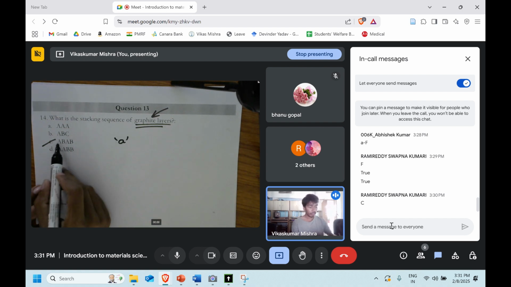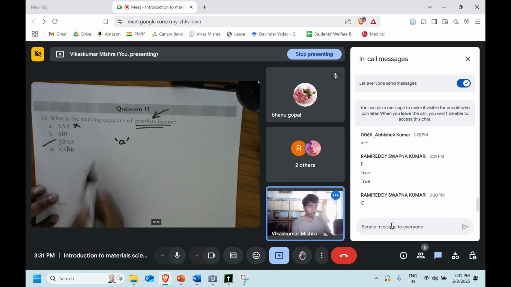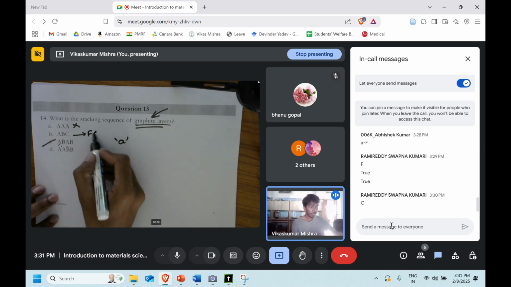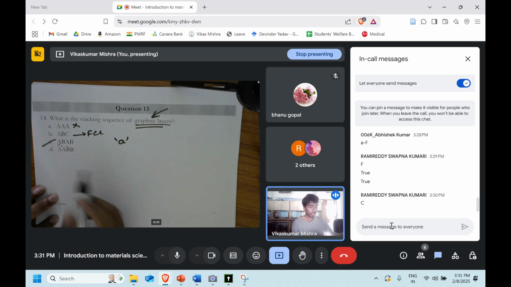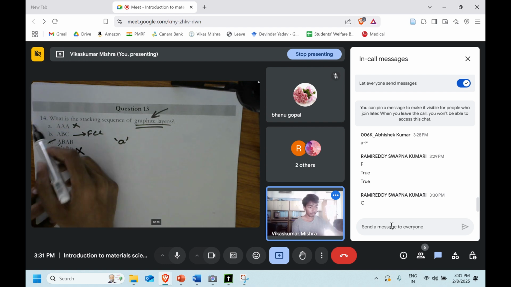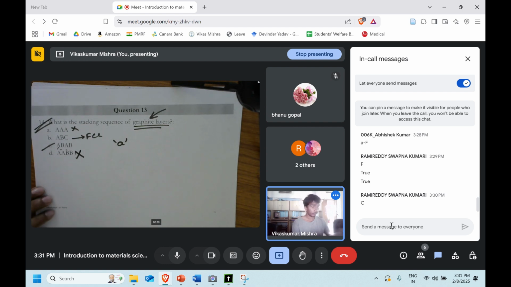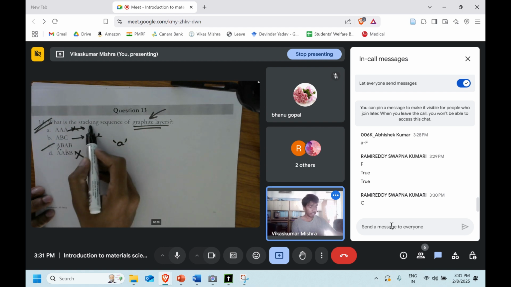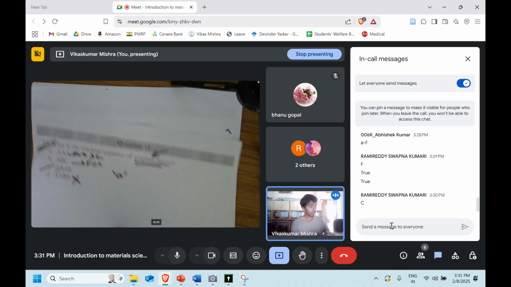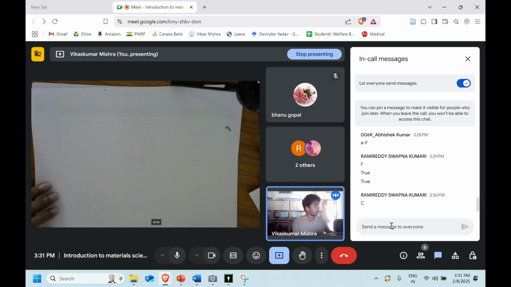and that's the reason why we call it AB stacking, not AA stacking. While ABC stacking, we know that it's usually followed in the FCC, right? And there is no stacking like this. With that, we have solved this. Yeah, AA stacking is in the simple cubic. Okay, guys, let's move ahead to the next question.